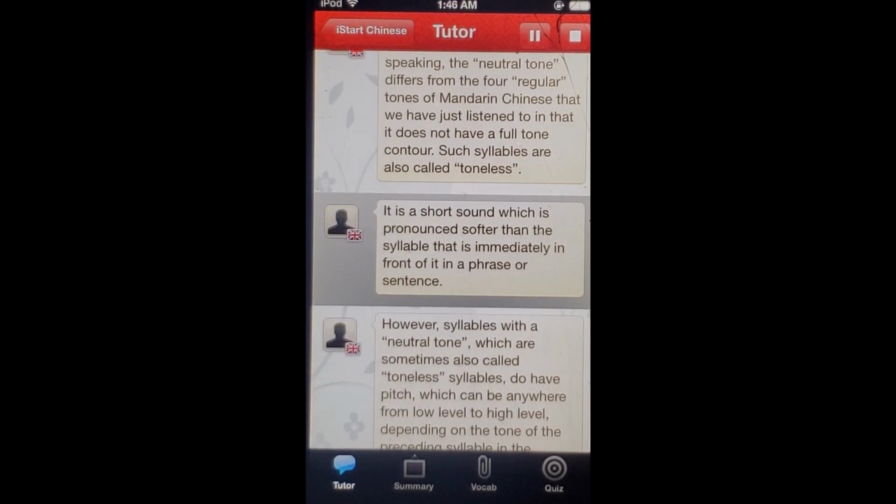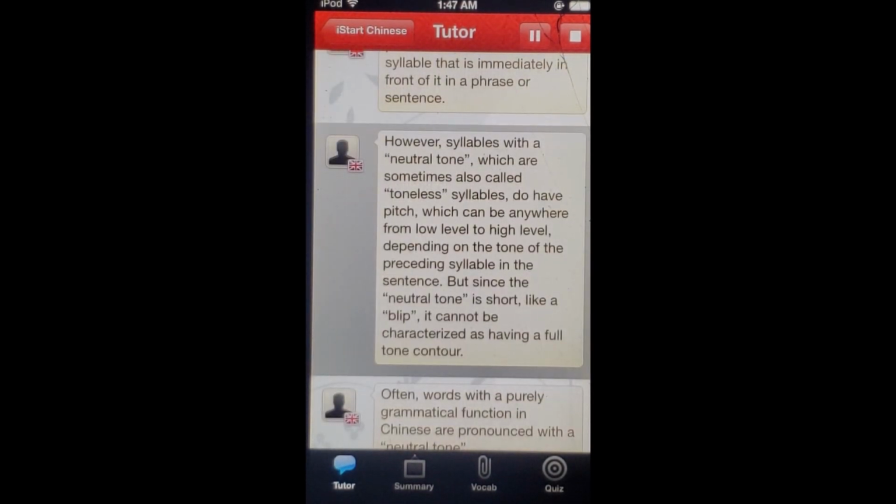It's a short sound which is pronounced softer than the syllable that is immediately in front of it in a phrase or sentence. However, syllables with a neutral tone, which are sometimes also called toneless syllables, do have pitch, which can be anywhere from low level to high level, depending on the tone of the preceding syllable in the sentence. But since the neutral tone is short, like a blip, it cannot be characterized as having a full tone contour.